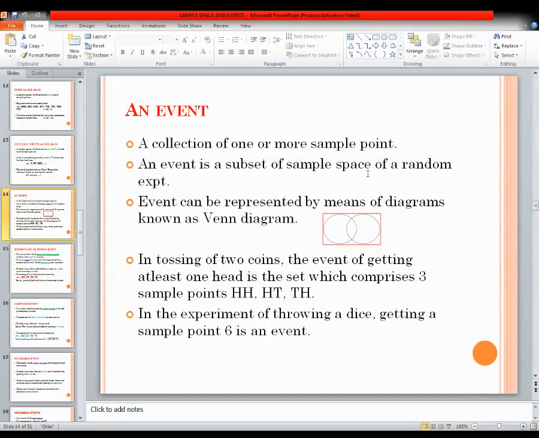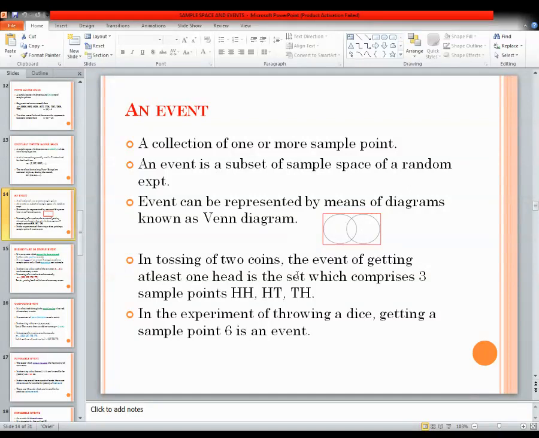Naturally the event is nothing but a subset of sample space, and these events can be represented by a Venn diagram. See, this is a diagram. In this case, the number of possible outcomes, you may take this as omega, and the sample points may be n. So sample space is omega, which consists of n sample points. This is one event. This is another event, and by using this, we can get an idea of what type of event we are discussing. So the event can be represented by means of a diagram, and this diagram is nothing but a Venn diagram.